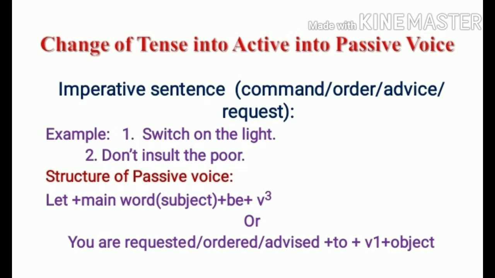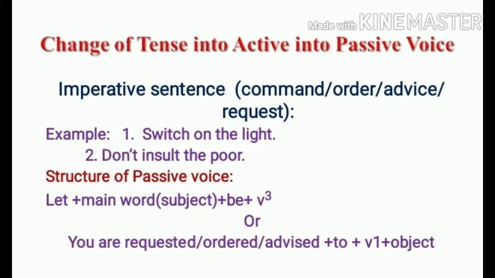You all know that imperative sentences express a command, order, advice or request, etc. For example, switch on the light, don't insult the poor. These are imperative sentences. When we change these types of sentences into passive voice, we can change them in two ways.